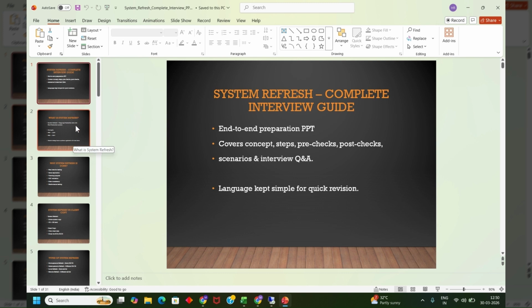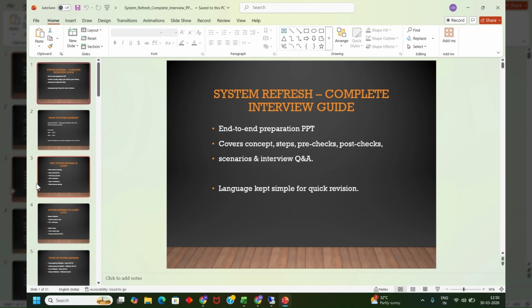This is a 31 slide PPT. This may take long, but I assure you that the majority of the interview questions that I have faced in my 60, 70 recent interviews, I will share over here. Okay. So let's start with understanding what is system refresh activity.